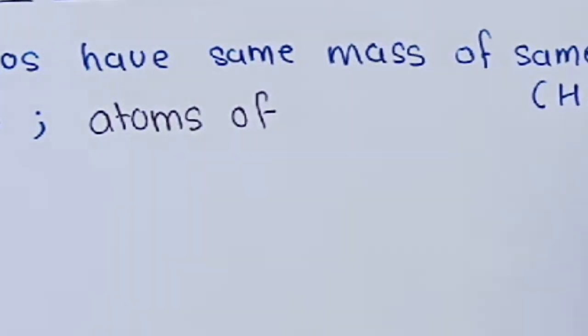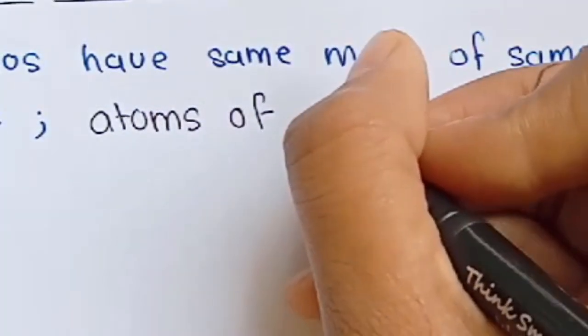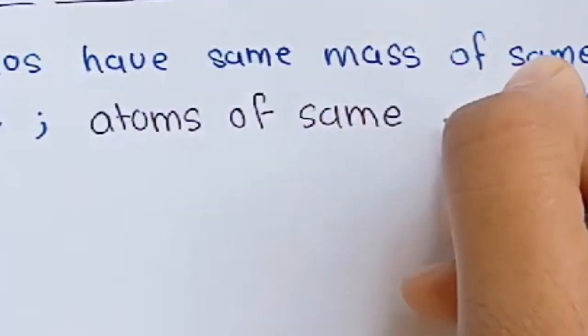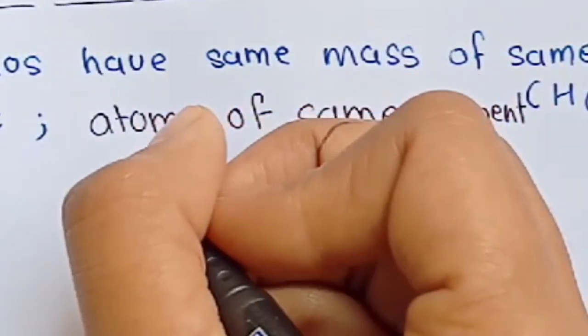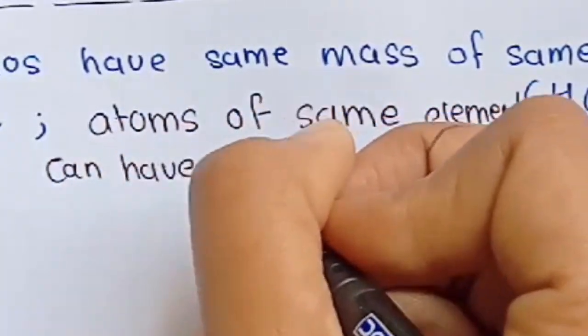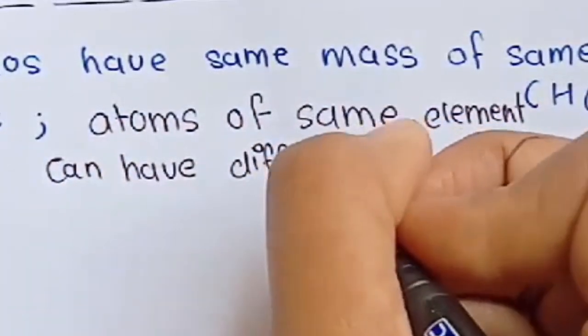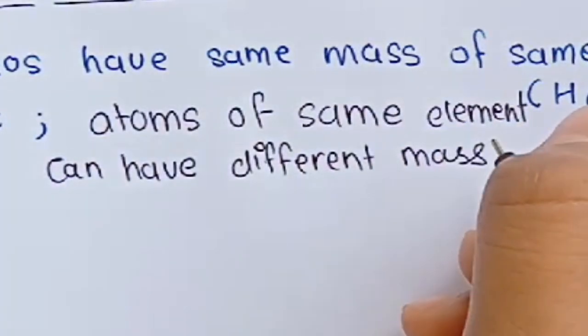But this was totally incorrect. Instead, atoms of the same element can have different mass. Okay, different mass.